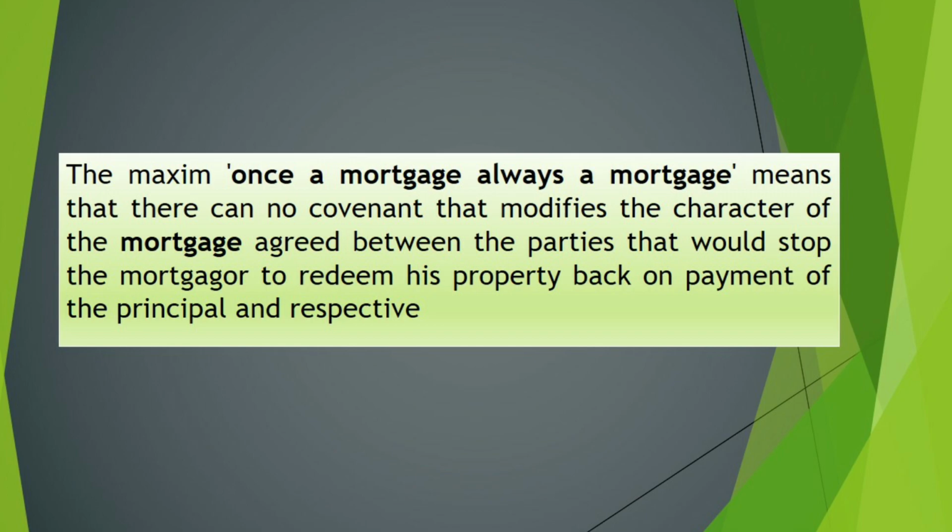He can take back the property from the mortgagee, from the creditor. This is his right by law itself. So any covenants or terms which prohibit this right are invalid once a mortgage is executed. That is what this maxim says: once a mortgage is always a mortgage.